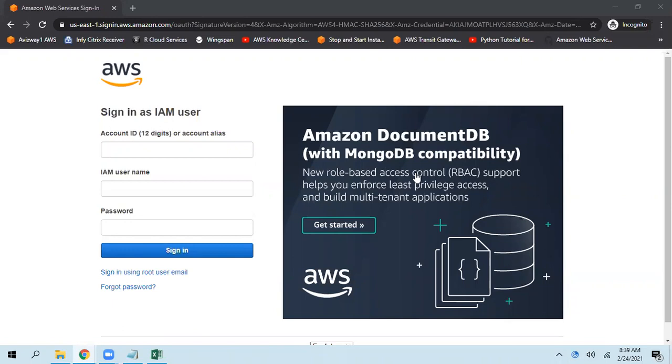So are we going to work with root user or IAM? That is not a question. We always work with an IAM, and I want you guys also to work with an IAM only.